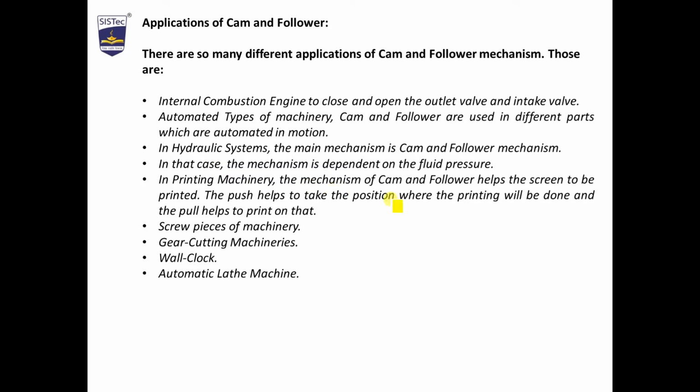In printing machinery, the mechanism of cam and follower helps the screen to be printed. The push helps to take the position, whereas printing will be done with the pull helps to print that out. Screw pieces of machinery, gear cutting machinery, wall clocks, automatic lathe machine. So these are some of the applications which we should know for the cam and follower.